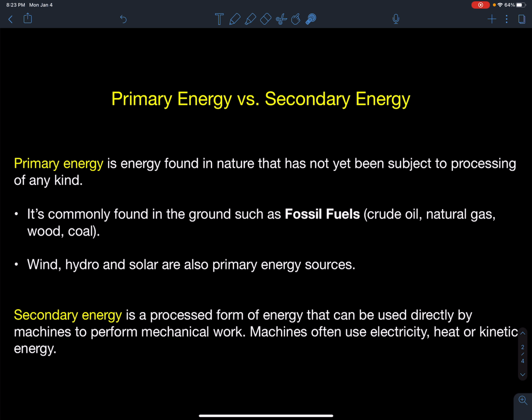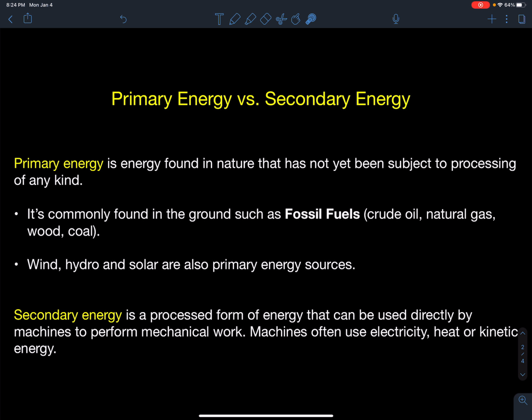So secondary energy is a processed form of energy that can be used directly to power machines to perform work. So they often use electricity, heat, or kinetic energy. Now there's some of these primary energy sources like wind that move a turbine that can turn a wheel. So that source can go directly into my machine. That would be pretty neat. I'm not going to waste a lot of energy.